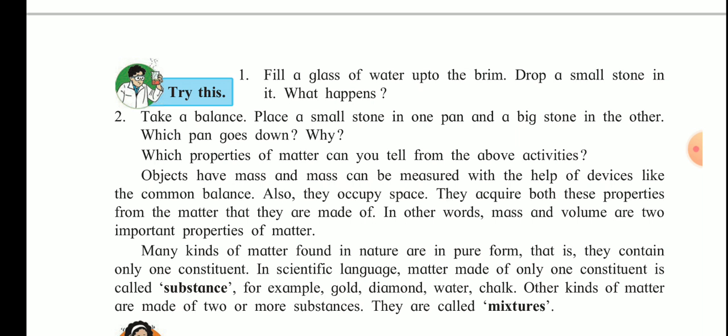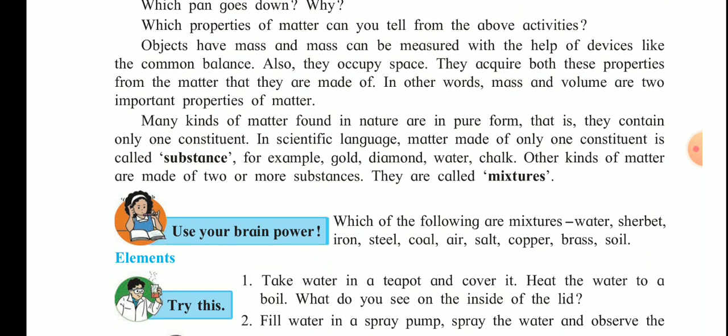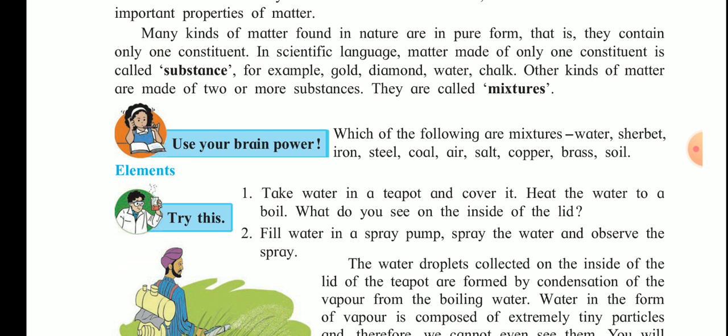Other kinds of matter are made up of two or more substances and they are called a mixture. Now which of the following are mixtures? Water is a compound, sharbat is a mixture, iron is a metal, steel is a mixture, coal is a compound. Air is a mixture, salt is a compound, copper is a metal, brass is a mixture, soil is also a mixture. So now let us see the next one here, the elements.